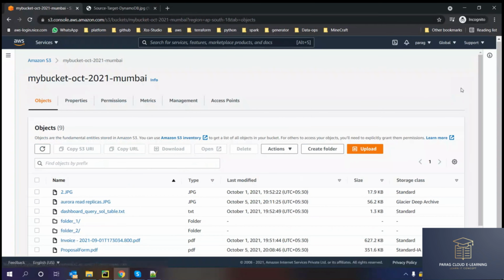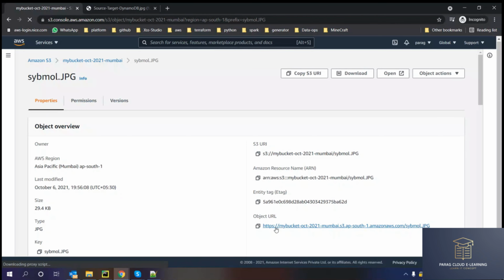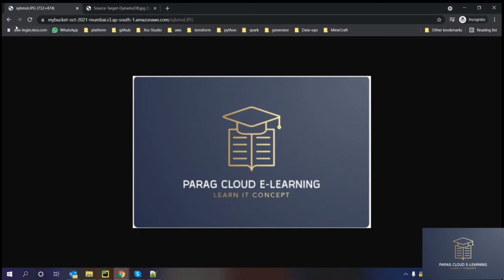Now the object is uploaded. If you click on the symbol and click on this URL, you can see the file.